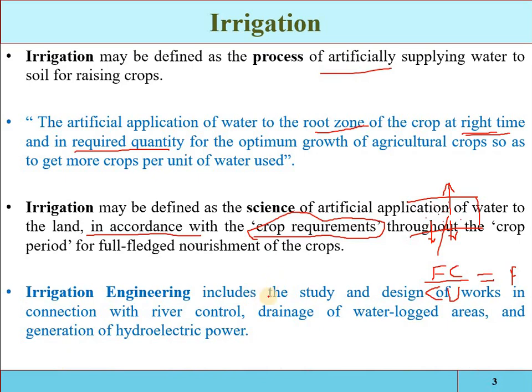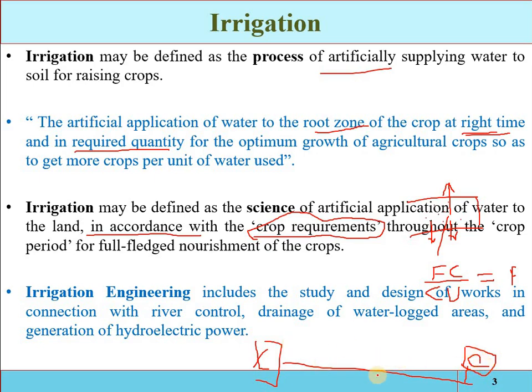Irrigation engineering: we have to supply the water artificially. There will be a point where the water is available, and suppose here is a field where we have to apply the water. First, we have to store the water at this point. When the water is available in larger amounts than the requirement, we use it for the off season. So the water will be stored, then conveyed to a specific area, then diverted, then distributed here.